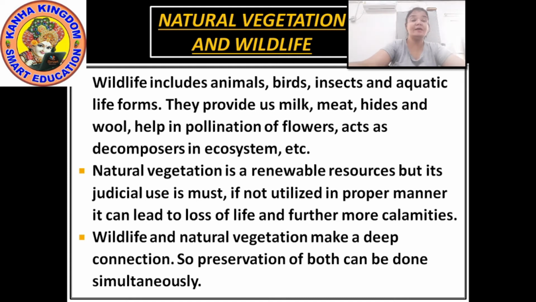If not utilized in a proper manner, it would lead to loss of life and further calamities. If there is no natural vegetation left for the future, it can lead to many calamities. For example, there can be less rain because of no trees, or no rain at all. If there is no rain, then there is no water.